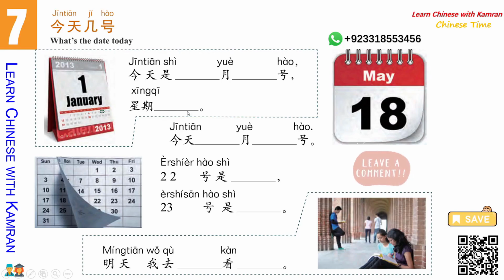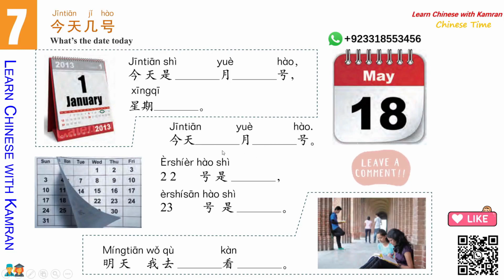And this one 今天, it is showing 18th May. So 今天 5 month and 18 day. You have to write in Chinese instead of writing just numbers. 5 is 5月 and 18号. And here you have to find out what the day is today. For example, 22 is Wednesday. How to write Wednesday here? 星期 what? And similarly for 23rd, it is Thursday. How to fill this blank?